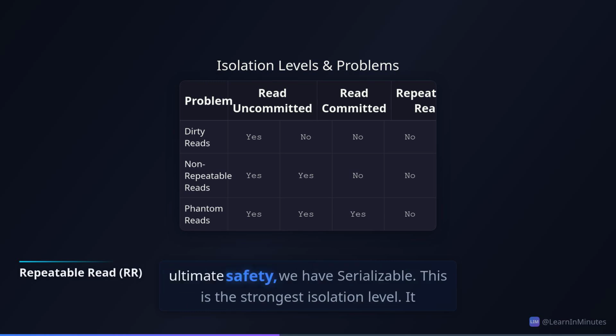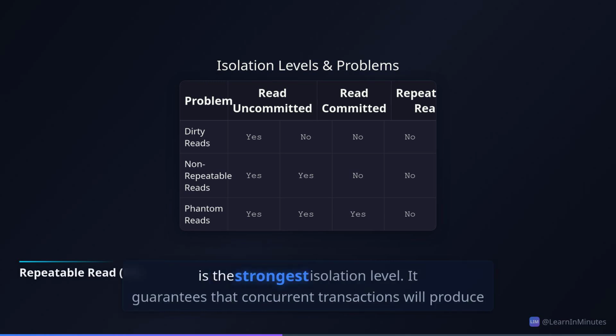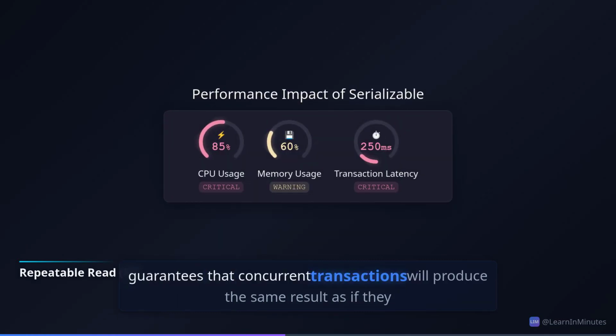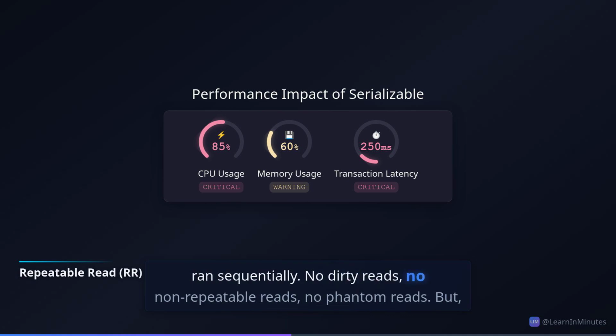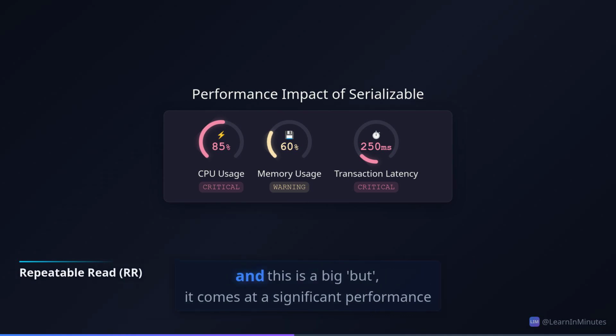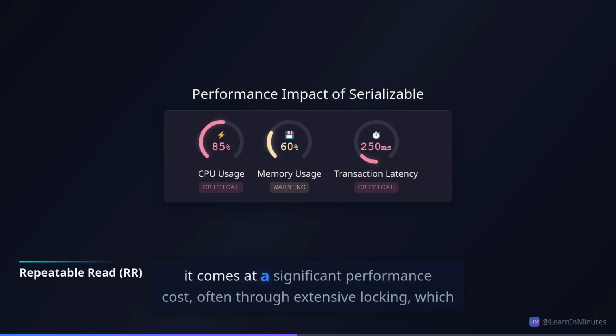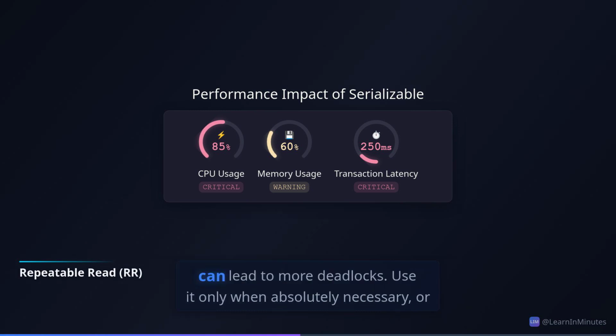For the ultimate safety, we have serializable. This is the strongest isolation level. It guarantees that concurrent transactions will produce the same result as if they ran sequentially. No dirty reads, no non-repeatable reads, no phantom reads. But, and this is a big but, it comes at a significant performance cost, often through extensive locking, which can lead to more deadlocks.